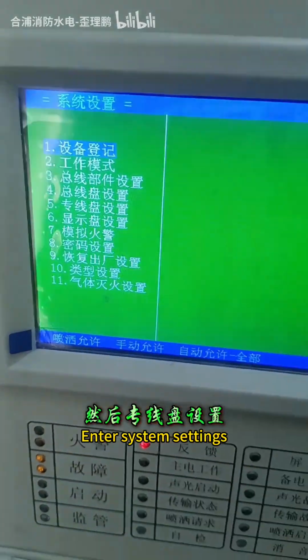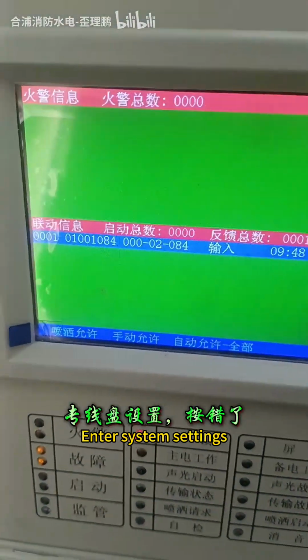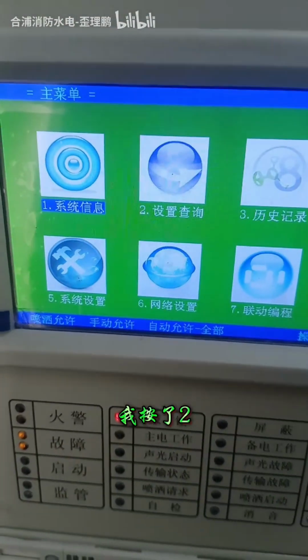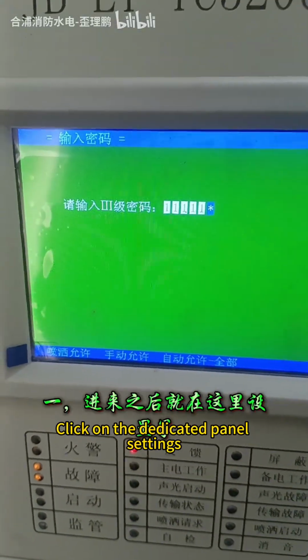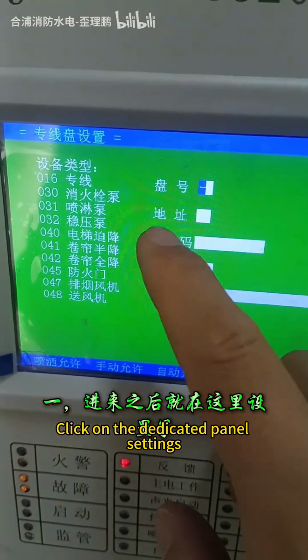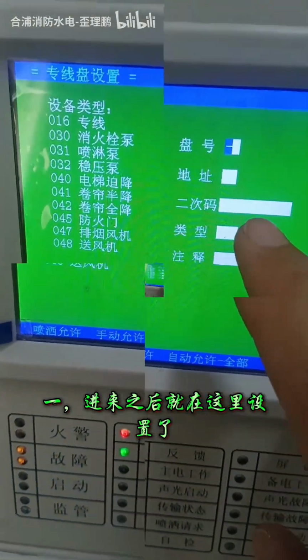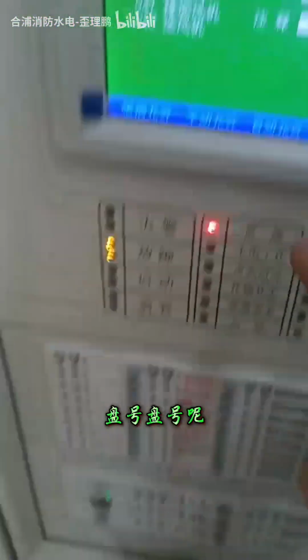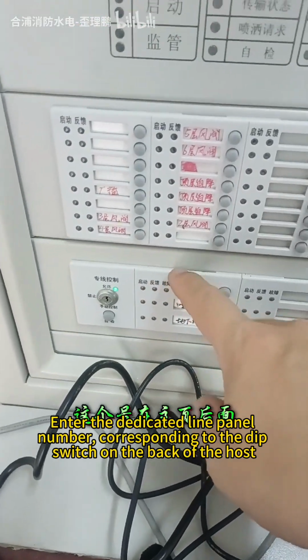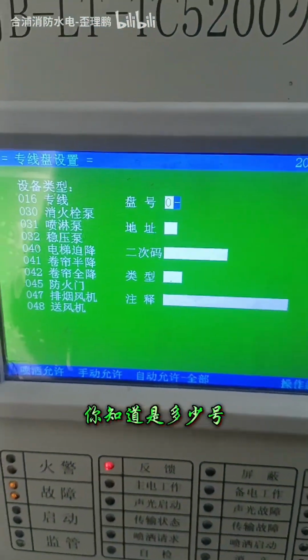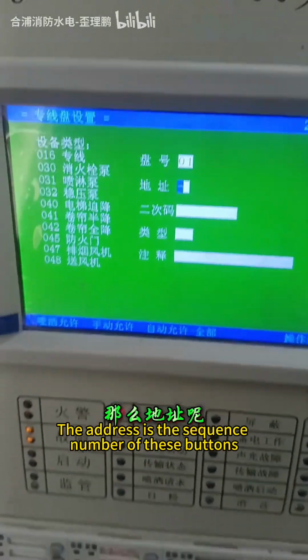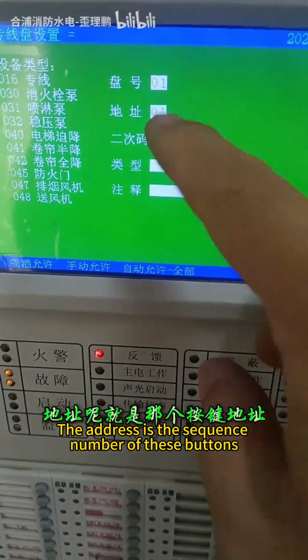Enter System Settings. Click on the dedicated panel settings. Enter the dedicated line panel number corresponding to the dip switch on the back of the host. The address is the sequence number of these buttons.